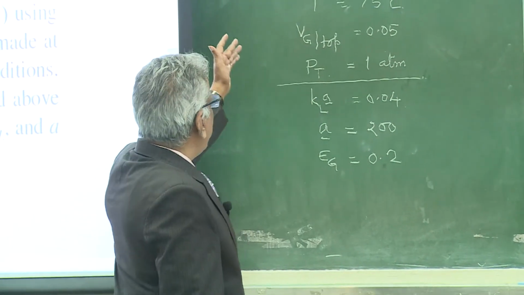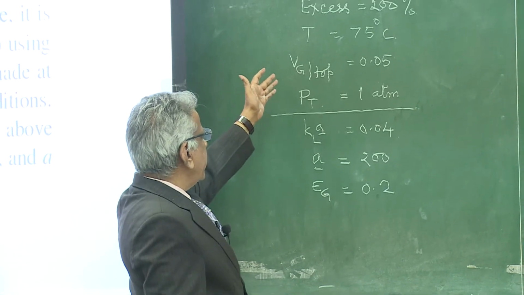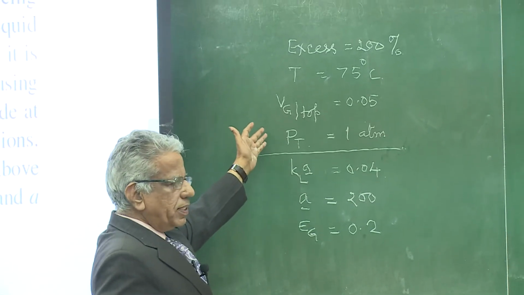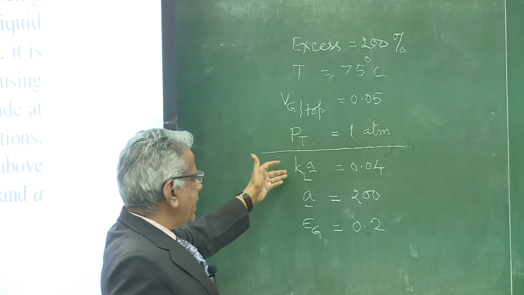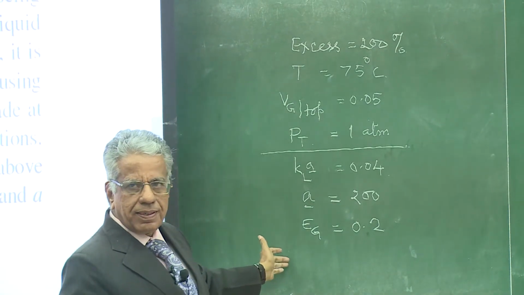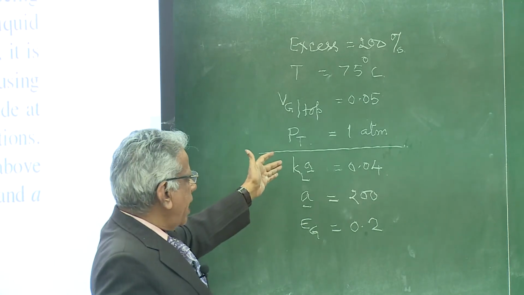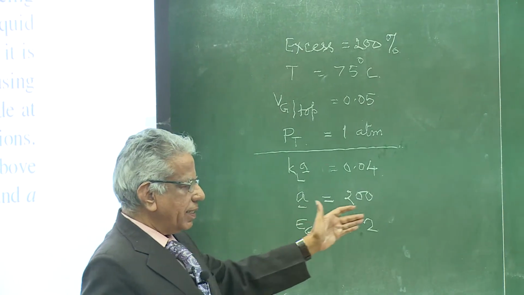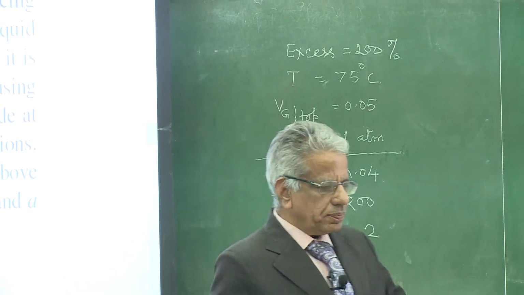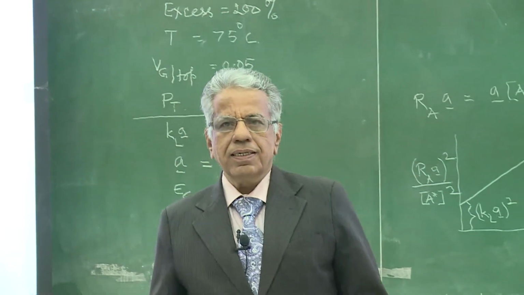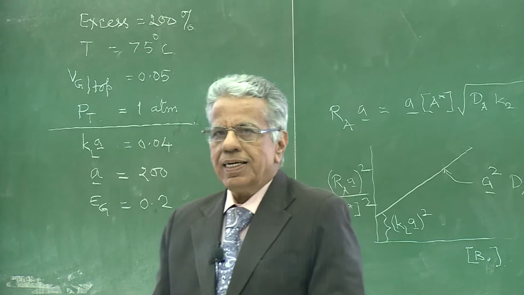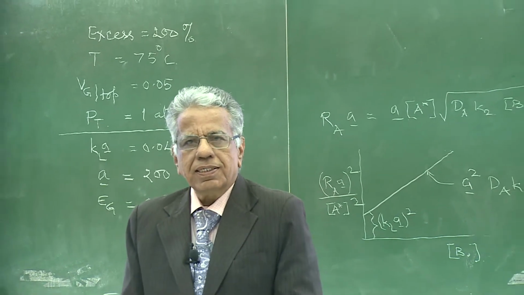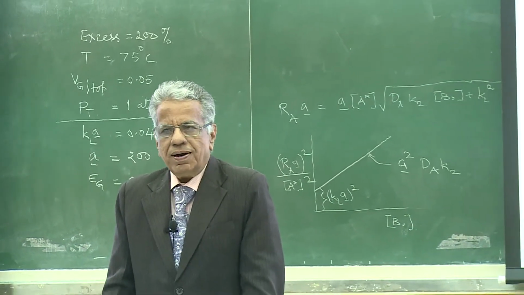So these 4 parameters we have started off, from which using correlations in the literature or using AI, we get these values. Right? After getting these values, there is a procedure to calculate height. See, 200% excess for the oxidation, 1 mole is required.